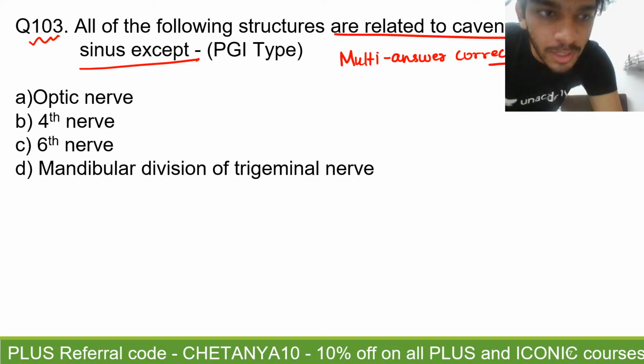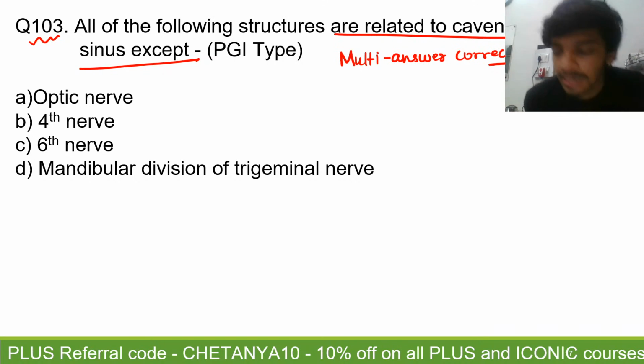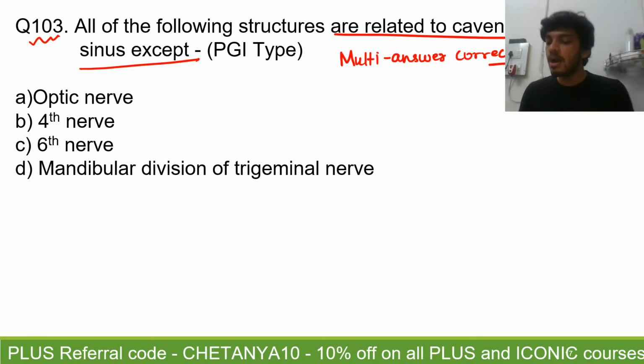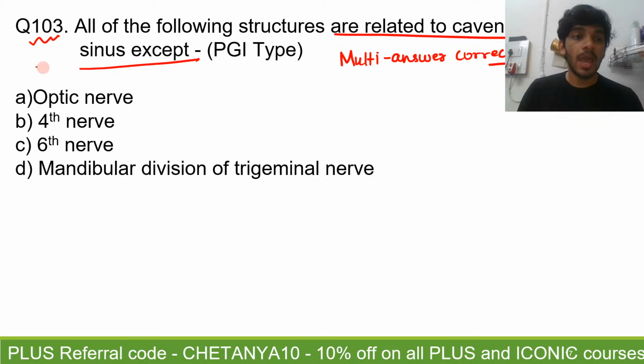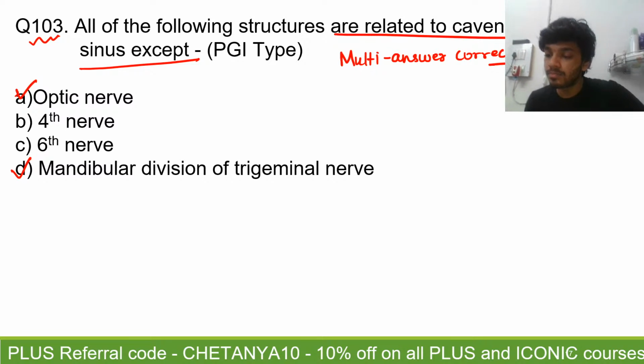A and D. Yes, absolutely correct. The optic nerve is not in any way related here, and as we saw in the previous question, the mandibular division of trigeminal, it is also not related to the cavernous sinus. So the answer is going to be both A and D. Both A and D. That's correct. Right. So let's move forward.